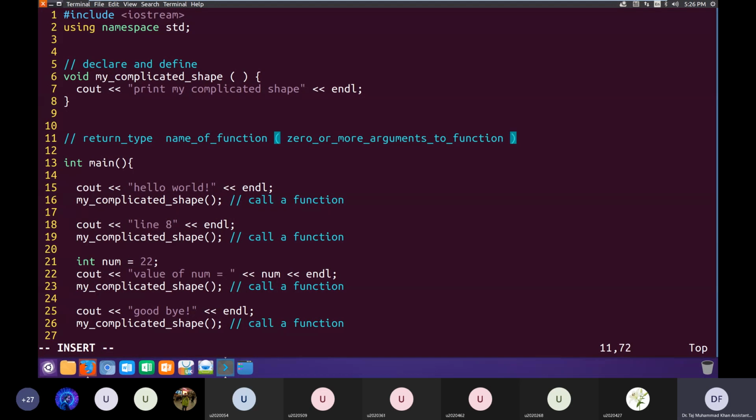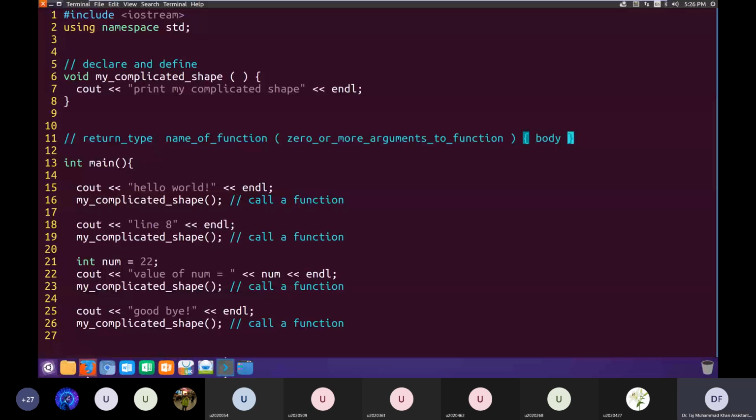And then we close the parenthesis. And then we open a curly bracket. And then before the curly bracket closes, we have to write the body of the function. The body of the function is basically all the code that is inside that function. And then we close the curly bracket.